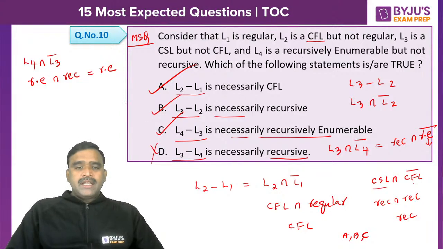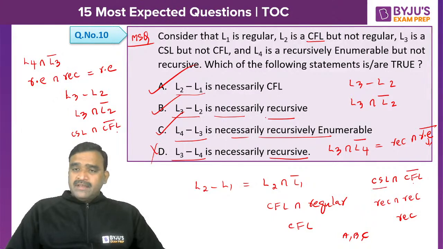So option B, L3 minus L2. What is L3 minus L2? L3 is nothing but context sensitive language, right? So L3 intersection L2 bar. So he mentioned it is a recursive language. L3 is a context sensitive language, intersection CFL complement. Actually every CFL is recursive.